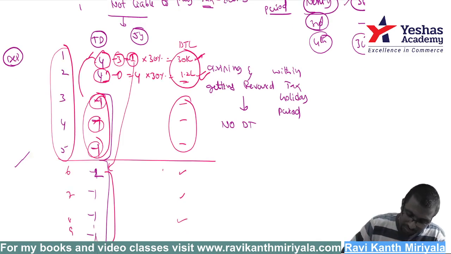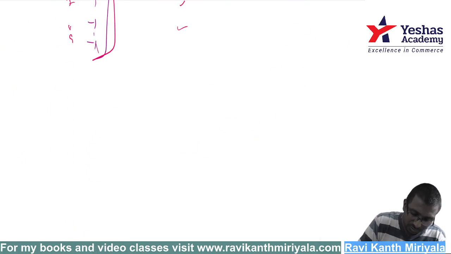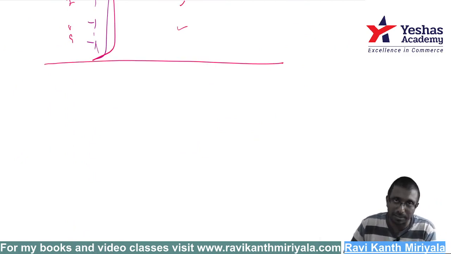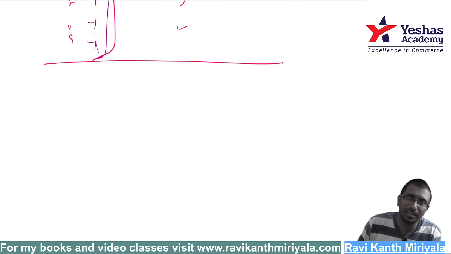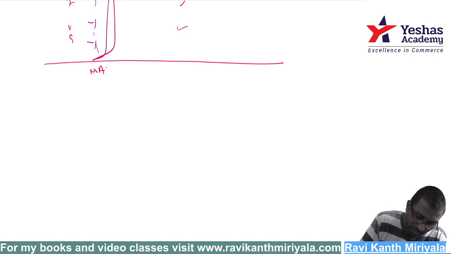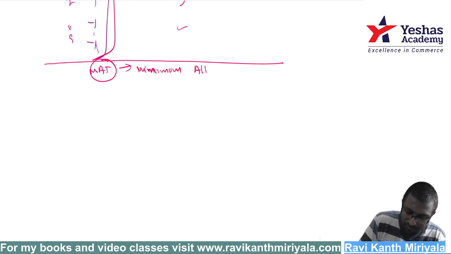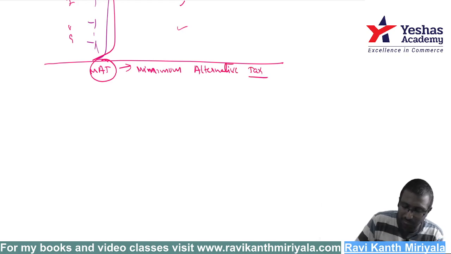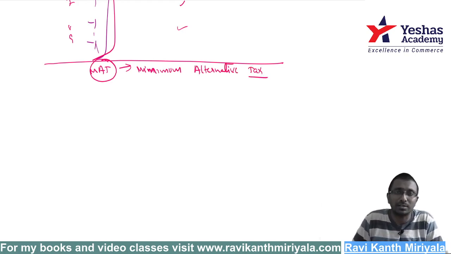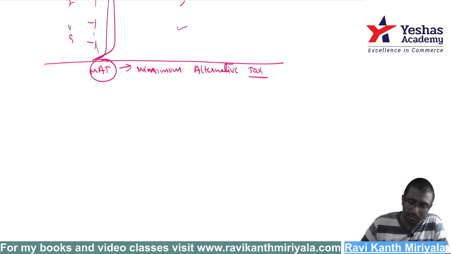Got it? Right. And one more last point I would like to explain, because this was asked in the previous examination. Two times already they asked. This is related to MAT. What is this MAT? Minimum alternative tax. You are not studying this in income tax, but you are supposed to read this because they asked recently also one question on this. Minimum alternative tax is what? Let's see what the income tax department does.